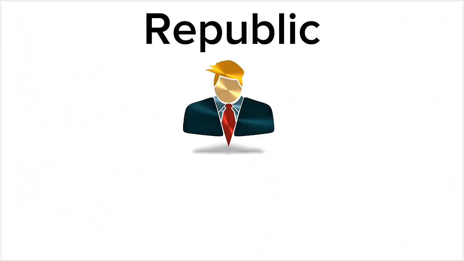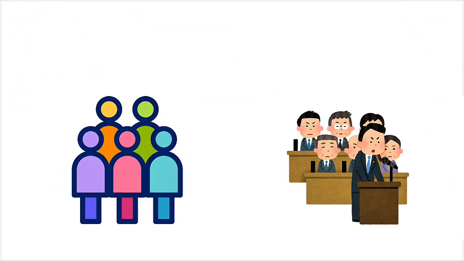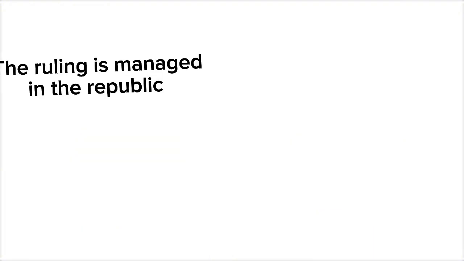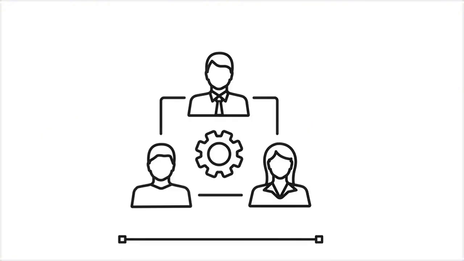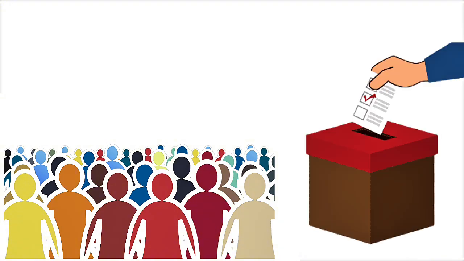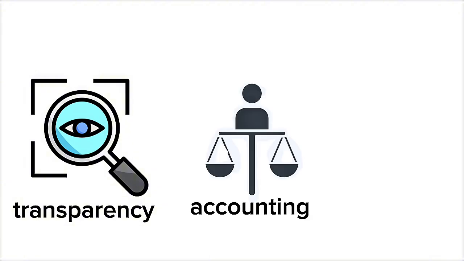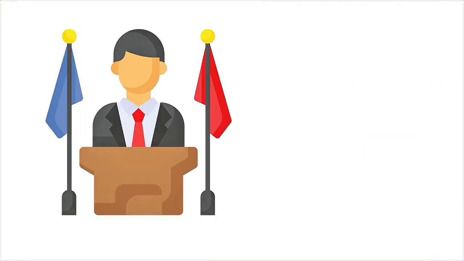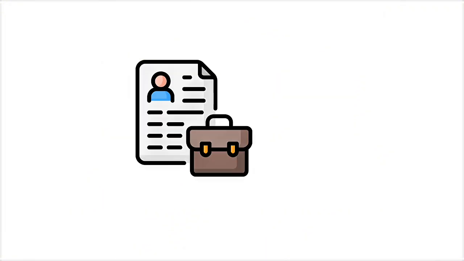Republic. The president is the head of the state, and is usually elected by the people or parliament. The ruling is managed in the republic according to a constitution that defines the powers of each authority and separates the executive, legislative, and judicial powers. Citizens participate in decision-making through elections and sometimes referendums, and it assumes transparency and accountability to ensure integrity. Among the advantages of the Republican system are the circulation of power and the possibility of accountability.